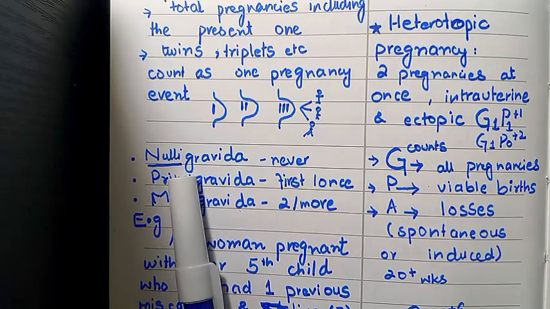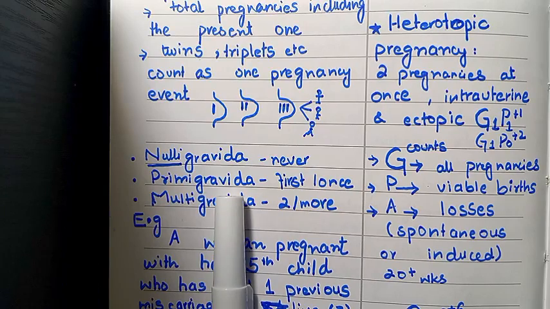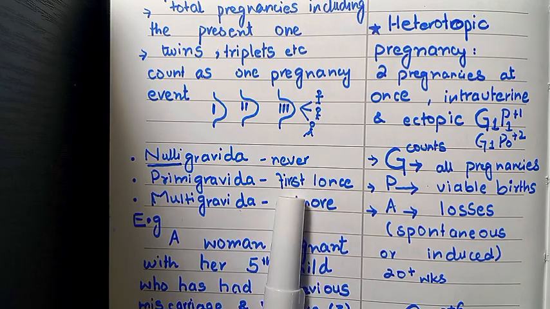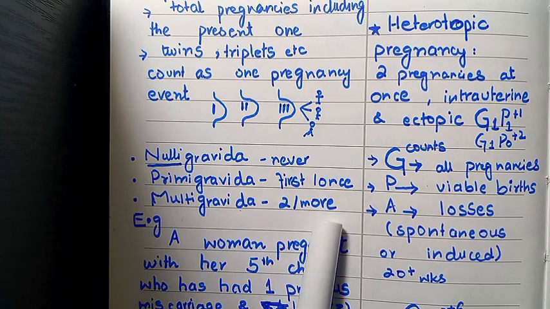Some important terminologies. Nulligravida is a woman who has never been pregnant. Primigravida is a woman who has been pregnant once or is pregnant for the very first time. And multigravida is a woman who has been pregnant twice or multiple times.